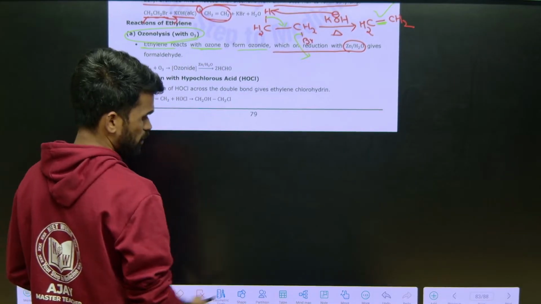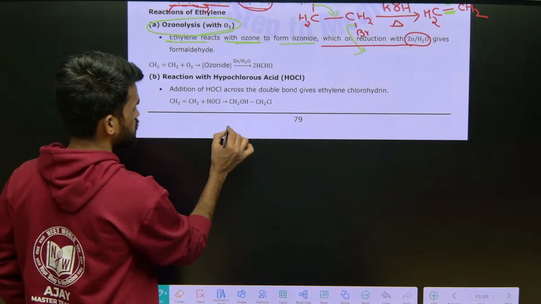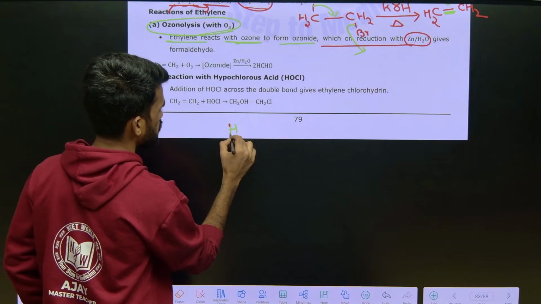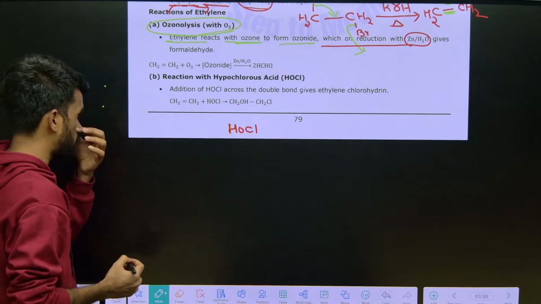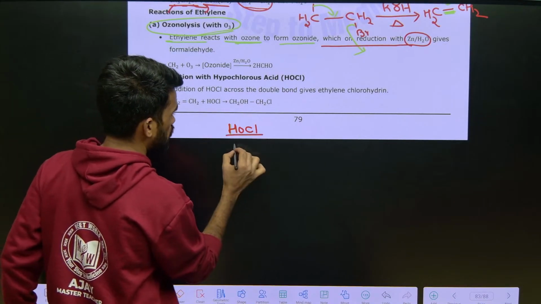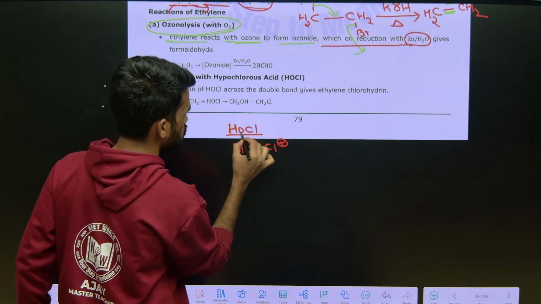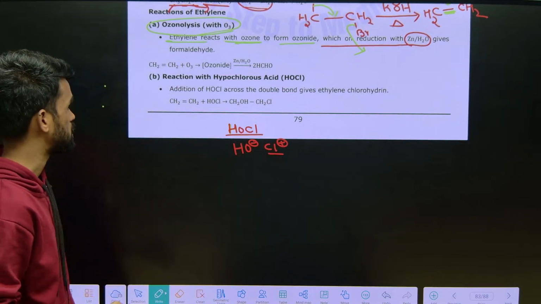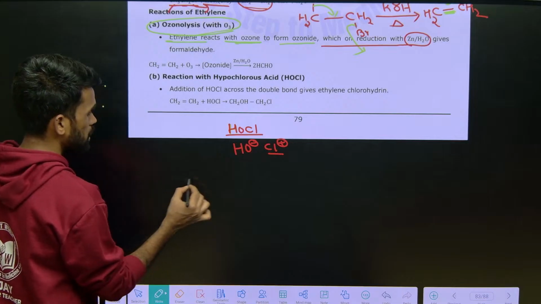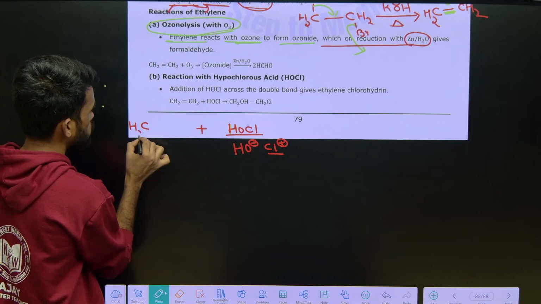So what is our B? Next one is reaction with hypochlorous acid. Hypochlorous acid means HOCl. So here you can break this compound into OH minus and Cl plus, because oxygen is more electronegative than chlorine. So you need to add this HOCl to ethene, like you need to add this to CH2 double bond CH2.